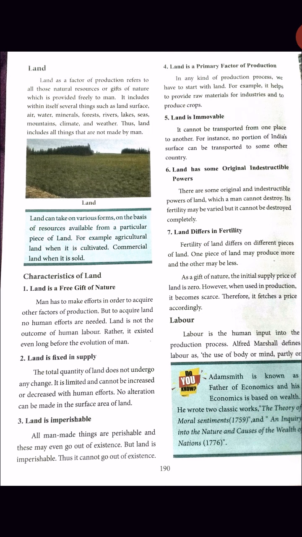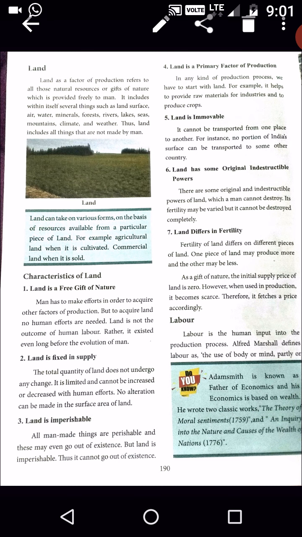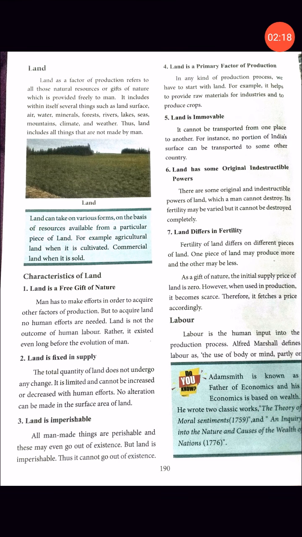Land can take on various forms on the basis of the resources available from a particular piece of land. For example, we call some land agricultural land. When the land is cultivated, we say that it is agricultural land.